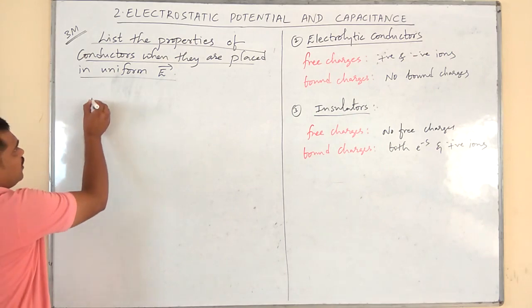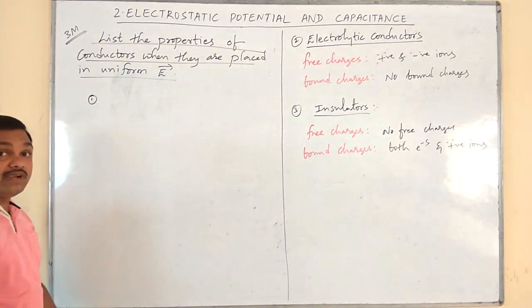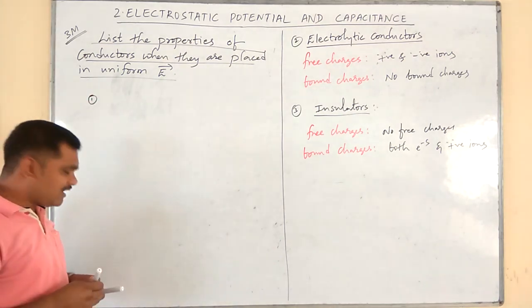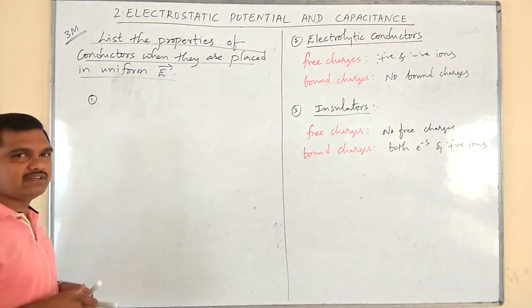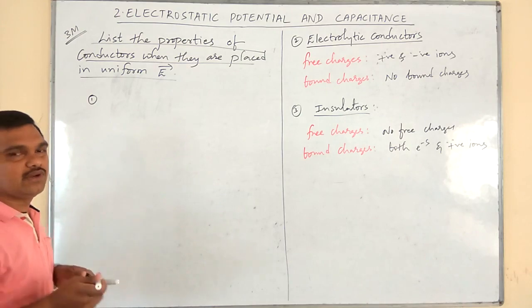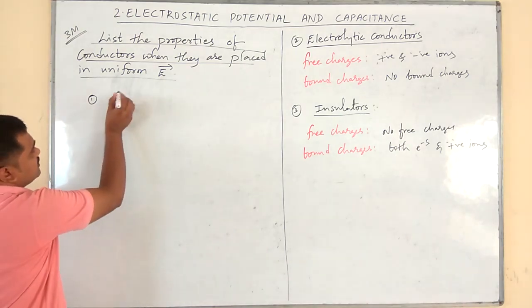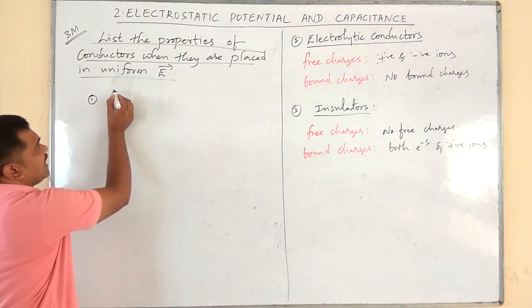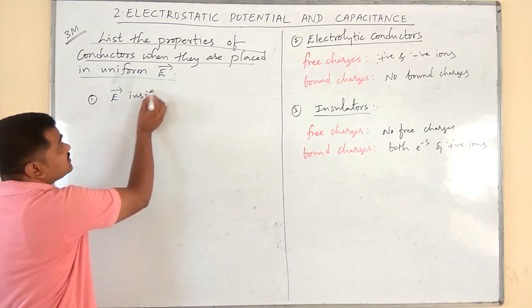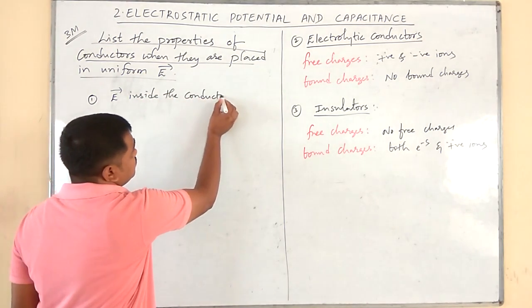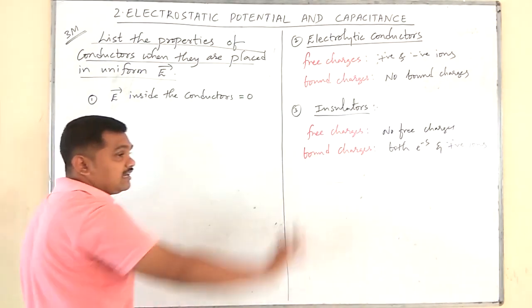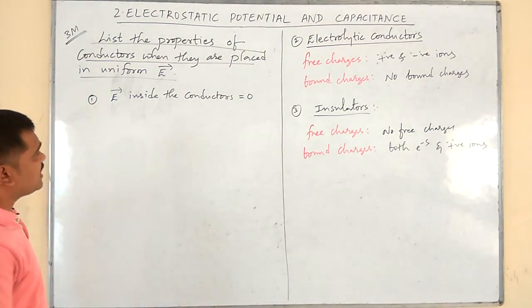As you know well about electric field inside a conductor. Yes, electric field inside the conductor is 0. Now briefly I will tell you why it becomes 0. The first property says the electric field inside the conductors is 0. Why does it become 0?